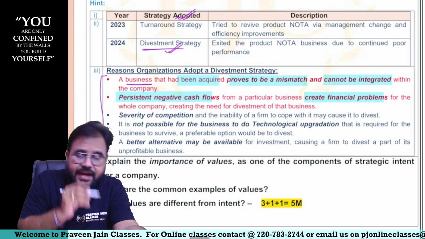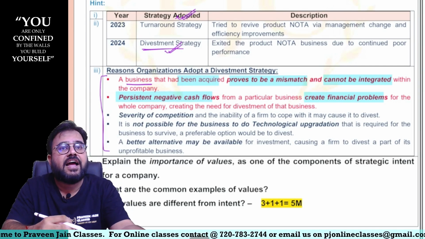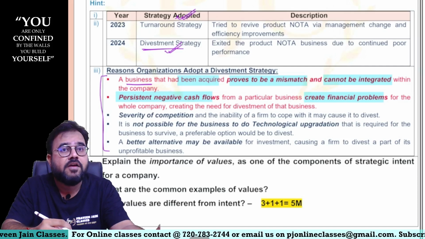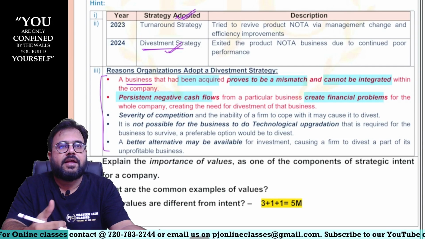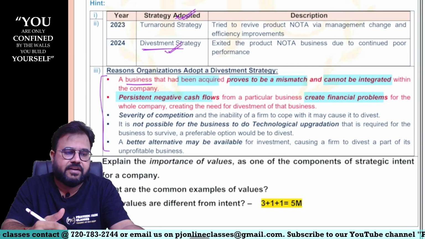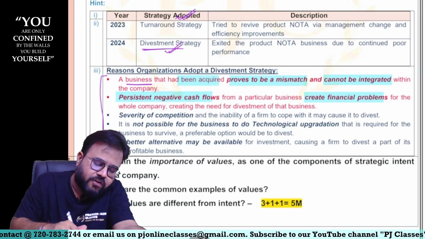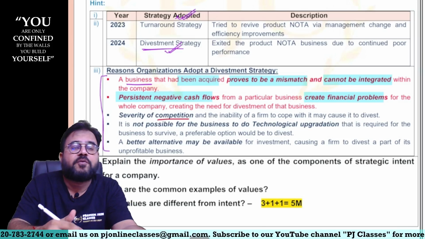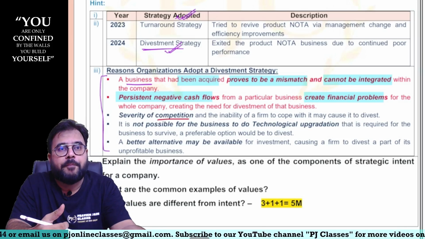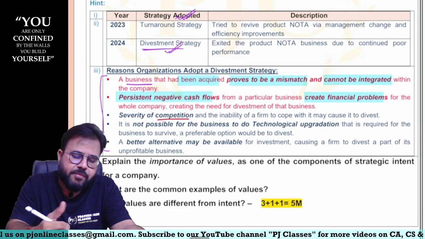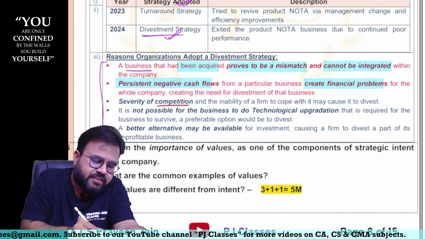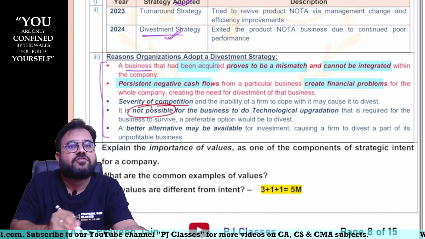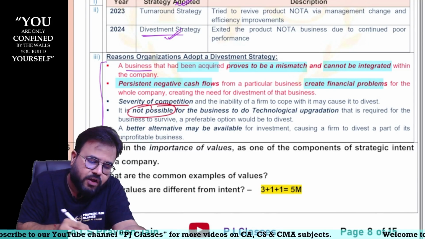It is bringing negative cash flows. So that's the reason I have put red color marks, sir. The reason first and second are the perfect situations for company to go for divestment strategies, sir. You know? So 2 points are over, sir. Third, another reason could be what, sir? Maybe severity of competition, sir. Too many competitors have emerged in the market, sir. Or maybe technological upgradation is required, and for company it is not possible to bring that type of new technology, sir.